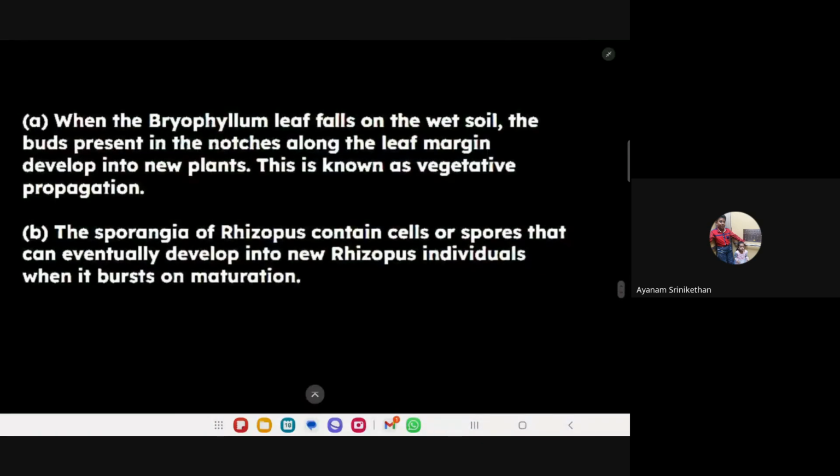So, Monish, read this answer. Yes, ma'am. When the Bryophyllum leaf falls on the wet soil, the buds present in the notches along the leaf margin develop into new plants. This is known as vegetative propagation. The sporangia of Rhizopus contain cells or spores that can eventually develop into new Rhizopus individuals when it bursts on maturation. Okay. Yes, remember this.